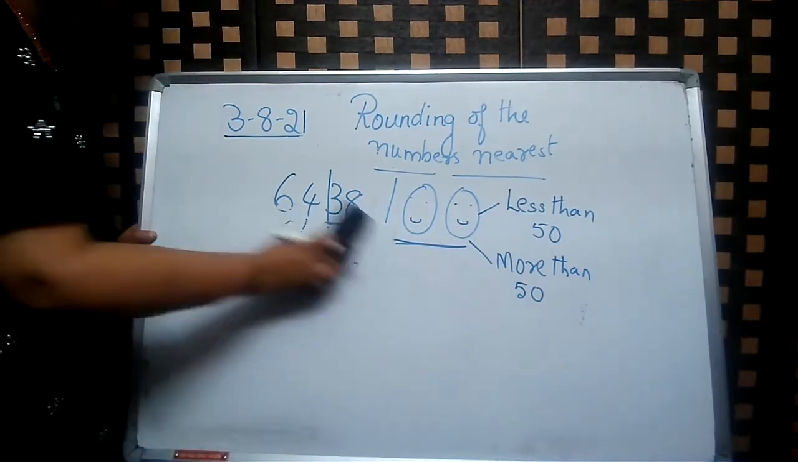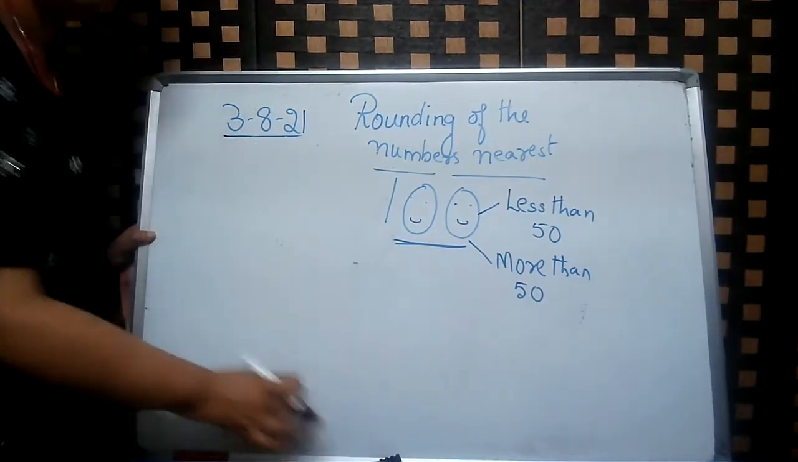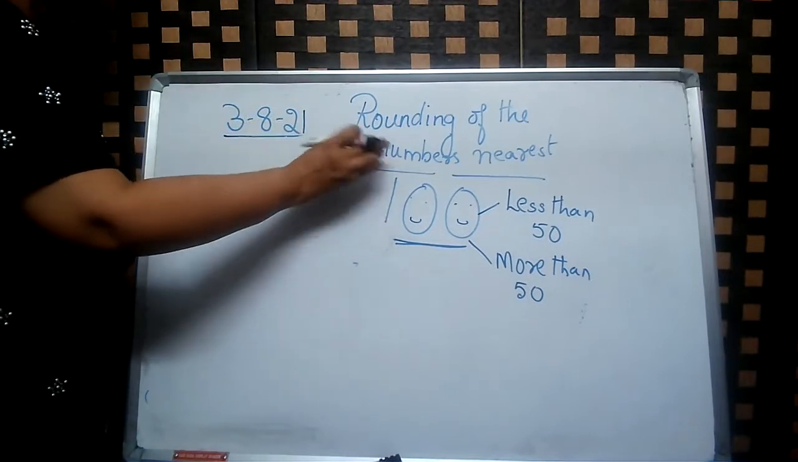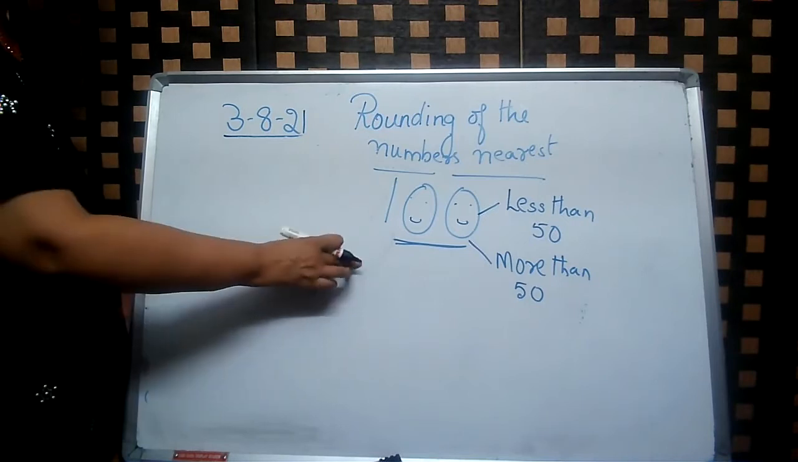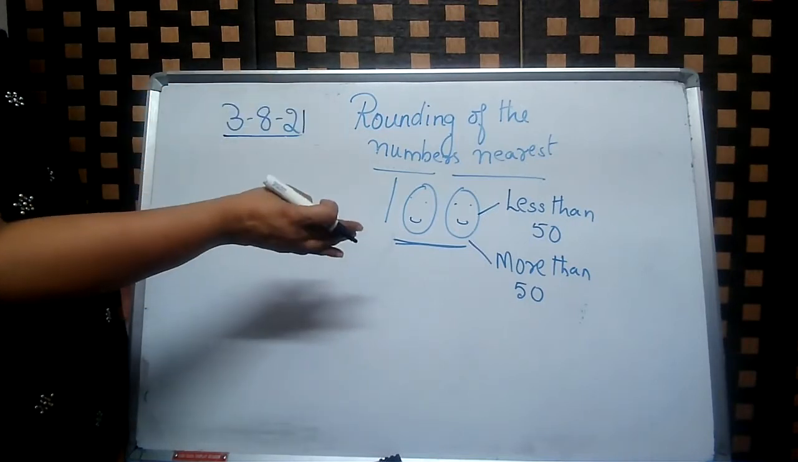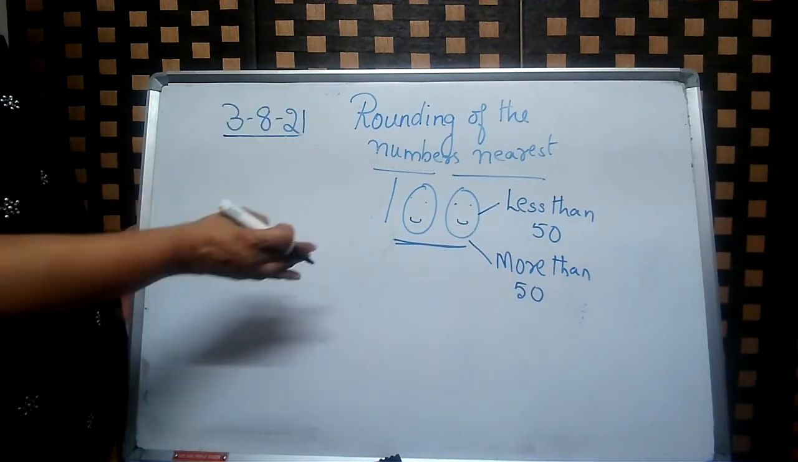Okay, one more. So when it was 10, we saw if it is more than 5 or less than 5. But here it is less than 50 or more than 50. Because when it is 10, 5 is the midpoint. When it is 100, 50 is the midpoint.